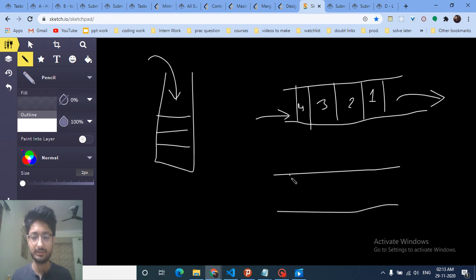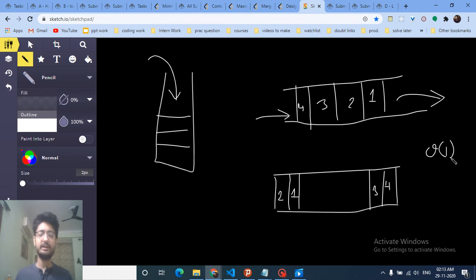So how does this help? If you want to insert some elements at the start, you can insert 1, 2, and you can also insert from the back. Let's assume that you have inserted 3 like this, and then inserted 4. Then if you want to pop out, it is also done in O of 1. So the insertion at the front and the back, and the popping from the front and back, can be done in O of 1, which is fine.